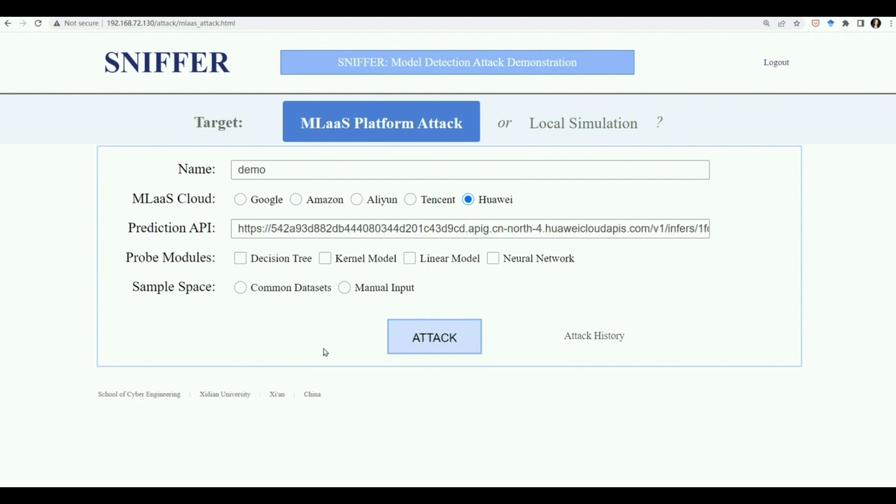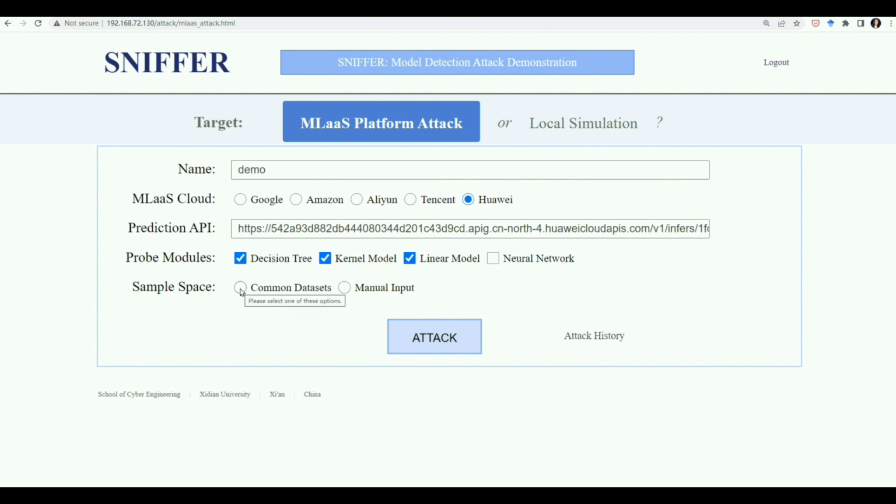Since access to MLAS is time-consuming, in order to get the final detection result as fast as possible, Sniffer allows the audience to choose which model types to probe. For example, we check decision tree, kernel model, and linear model in this case.